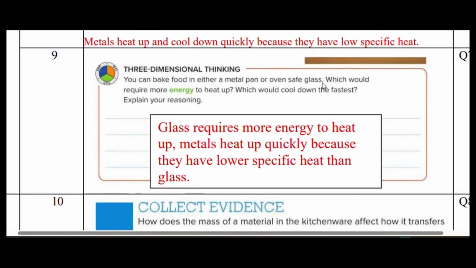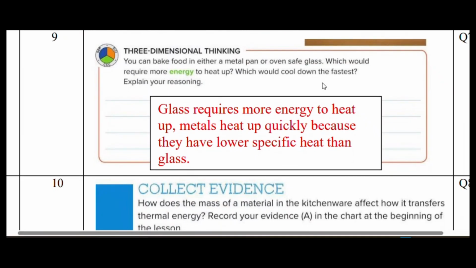Okay, next idea. Again, this is about a similar idea. This is about food in a metal pan and a safe glass. The metal pan is made of metal and the safe glass is glass. The glass is a bad conductor, so it will have higher specific heat. Metal has low specific heat, right? So glass requires more energy to heat up, and metal will heat up very quickly because it has low specific heat. Glass needs more energy to heat up, so it has high specific heat. Metal has low specific heat, so it will heat up quickly. Okay, so you should know the difference.